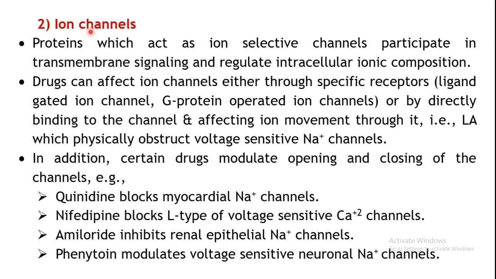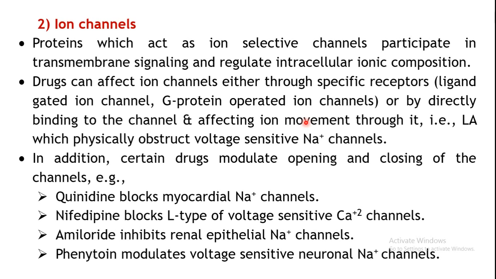By the change in the concentration of these ions across the membrane, because of their movements, they may be activating certain transducer mechanisms. Drugs can affect these ion channels either through specific receptors on these ion channels or by directly binding to the channels or affecting the movement across them.